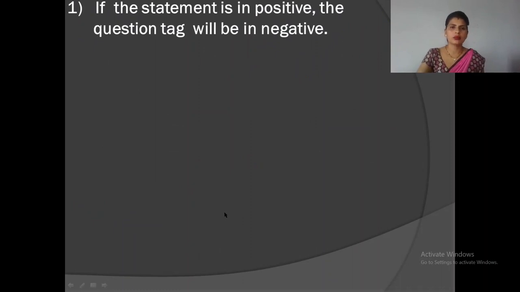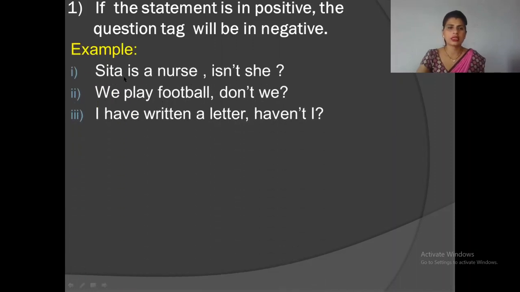Let's learn more other rule of question tag. If the statement is in positive, the question tag will be in negative. Look at the example. Sita is a nurse, isn't she? Sita is a nurse is a positive statement, so we have to use isn't she negative in question tag. We play football, don't we?